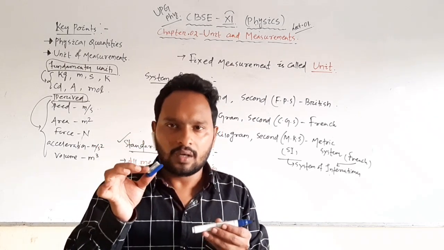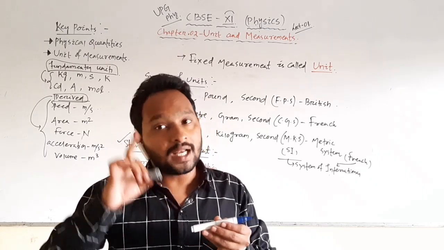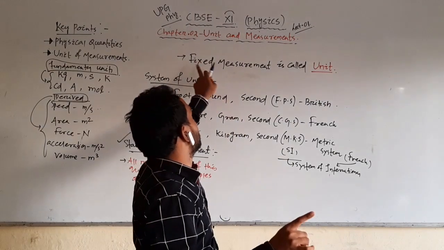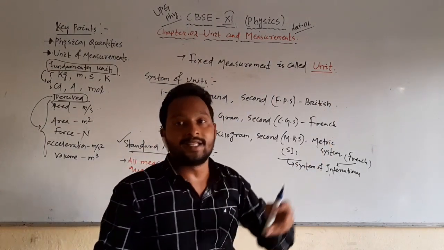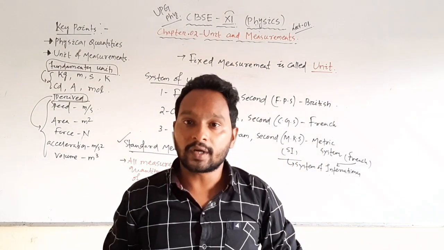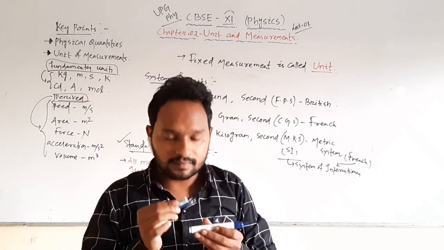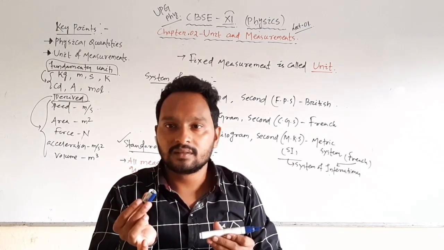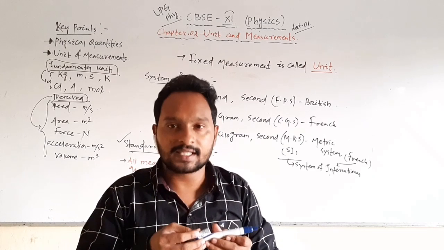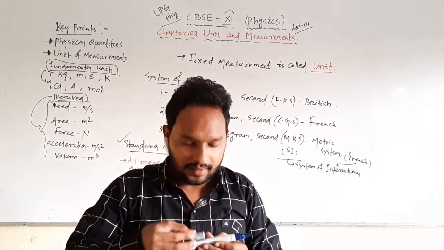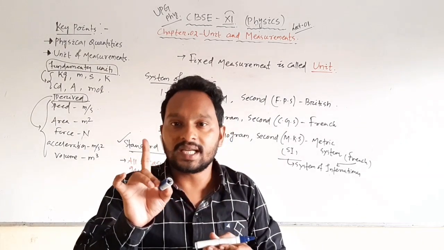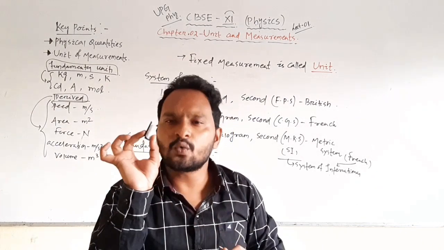When we all agree on a particular fixed measurement, we call it a unit. That is, a fixed measurement is called a unit. So how many of these standard units are accommodated by this? 1, 2, 3 and 4. I will say this is 4 inch if this is 1 inch.